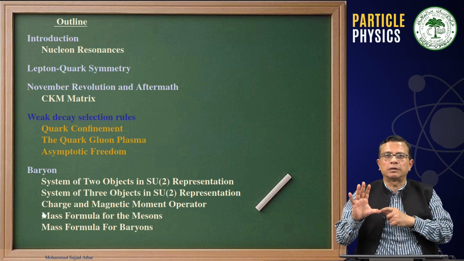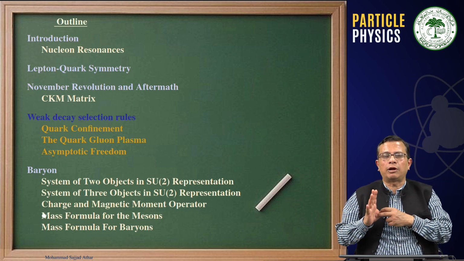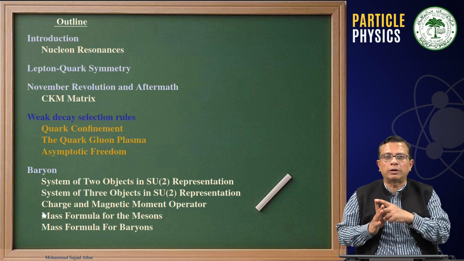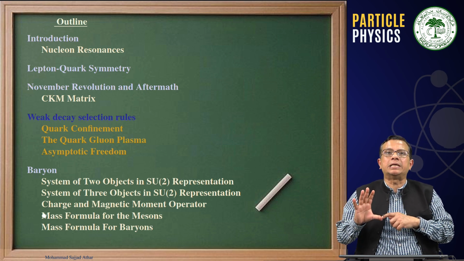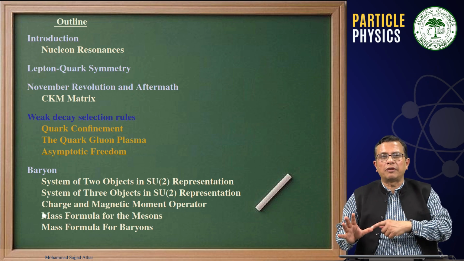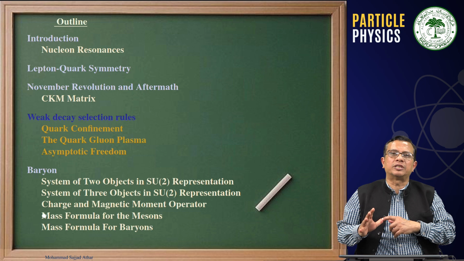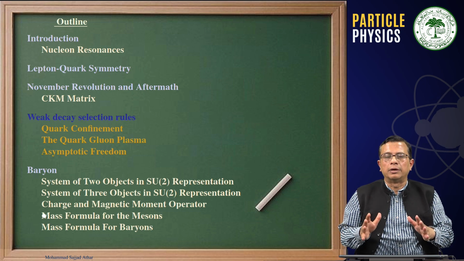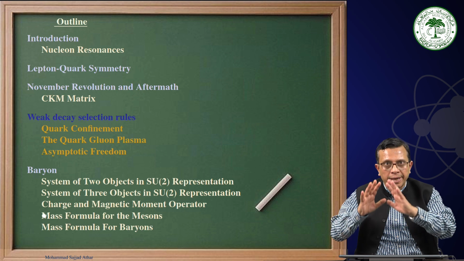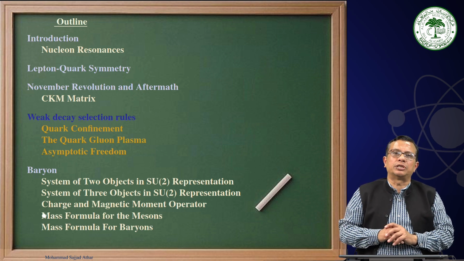Remember: energy conservation, linear momentum conservation, angular momentum conservation, charge conservation, lepton number conservation, baryon number conservation, and CPT. These are the 7 conservation laws in the standard model of particle physics, which we cannot violate. We are going to talk about those processes where we obey these 7 conservation laws.